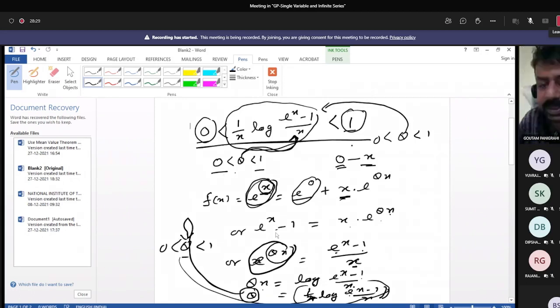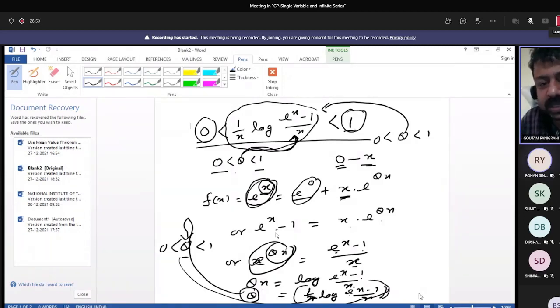Sir, the point where you took f of x equals e to the power x? Yeah, it is an assumption. It will be given. Sir, but is the value of f of x given in the problem? How can we know that our function is e to the power x? Good question, but sometimes it may be given, or sometimes you have to assume, because 2 or 3 problems belong to this particular part.